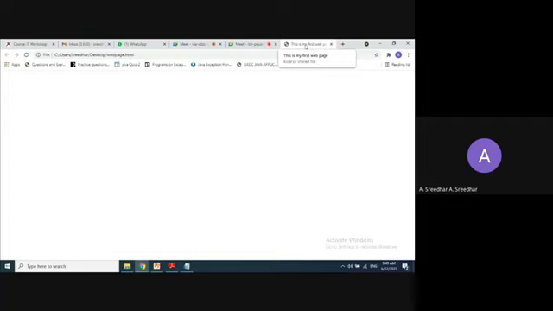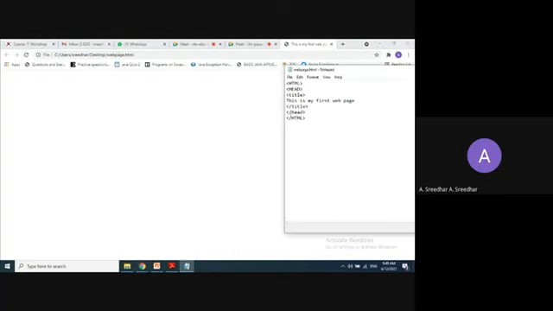So if you take any web page, it's going to display the title of that particular web page. This is called Gmail. This is called LMS, right? So same here. This is my first web page. That is called the title of that particular web page. So if you want to write the title, you need to use the title tag in between the head tag.